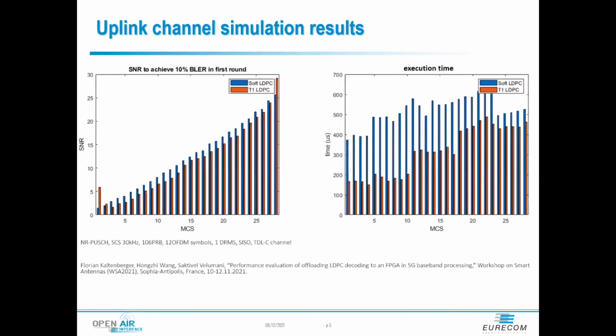But I think it should be noted here that the number of CPU cores is the same as the number of segments. For example, if we are running with MCS 26 and a 100 megahertz bandwidth, we will have 23 CPU cores running in parallel.